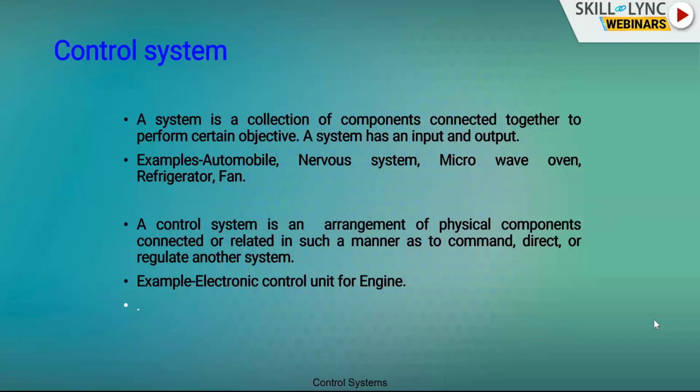Example, here we have electronic control unit for engine. All of you know about engine. Engine has a desired speed and optimized fuel. So to achieve optimized fuel and desired speed, what we are going to do is we are going to have an electronic control unit. This electronic control unit is also a system which takes proper fuel injection and proper spark timing to control the engine output. So this is an example of a closed loop system or a control system. So we have seen what is system and what is the control system.